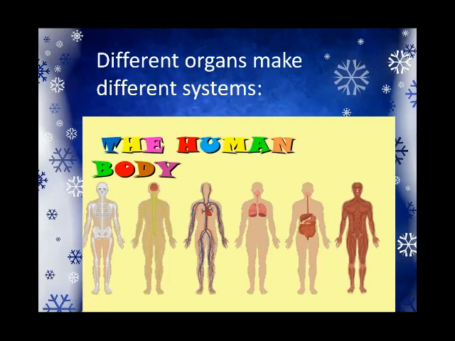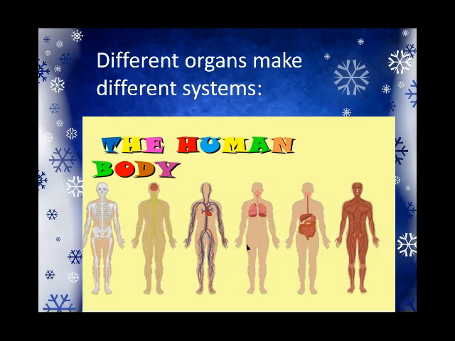This is the skeletal system, this is the nervous system, this is the blood circulatory system, this is the respiratory system, and this is the digestive system, and all these systems make the human body. Okay, the human body is made up of different systems.